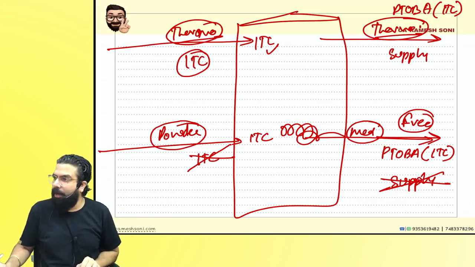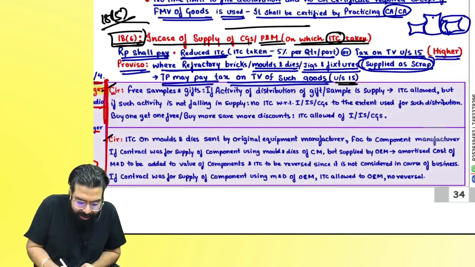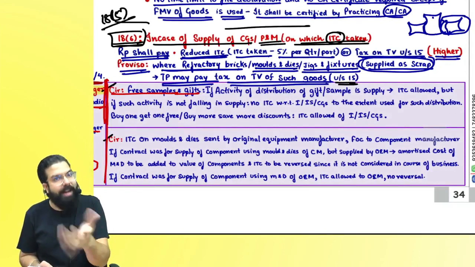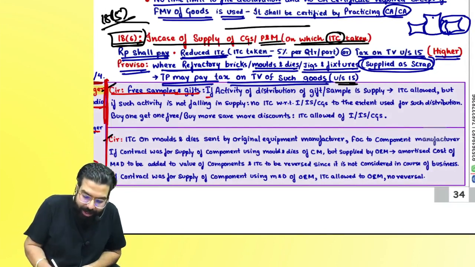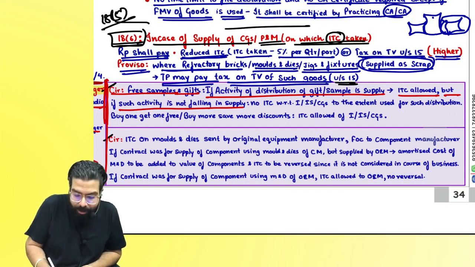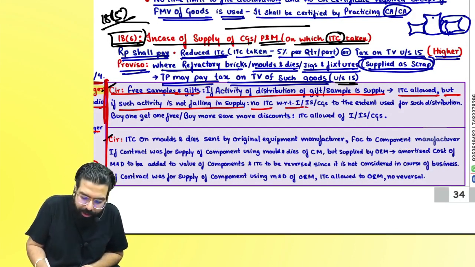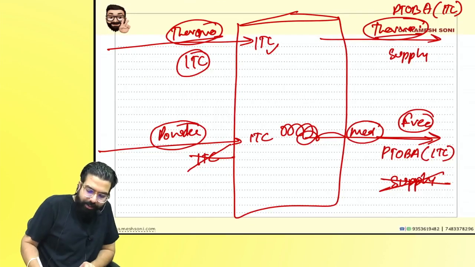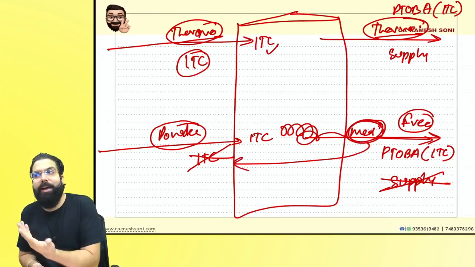Yes, everyone, free sample and gift, government clarified this. I have already told you in the supply chapter that if the activity results in supply, ITC is allowed, but if the activity does not fall in supply, no ITC with respect to input services and capital goods to the extent of such distribution. Means however much medicine you distributed free, that much proportionate ITC will be disallowed.